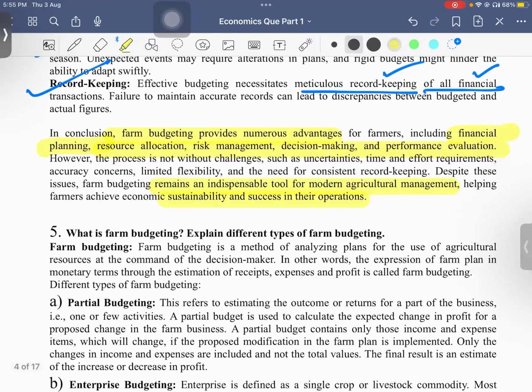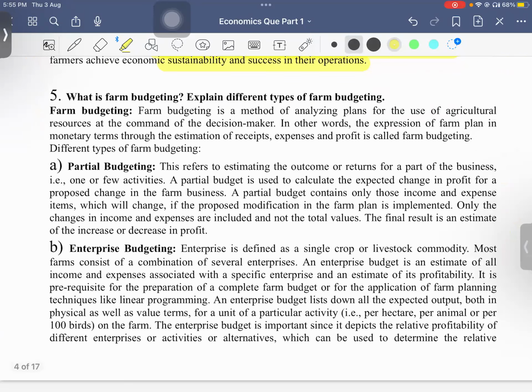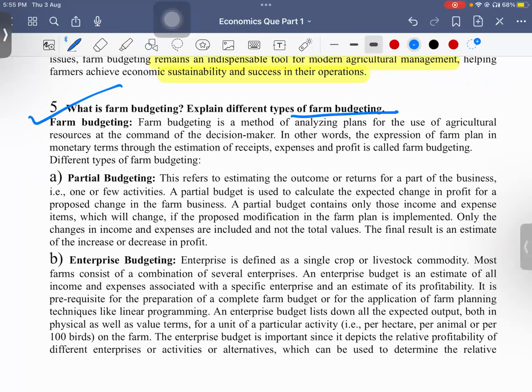Okay. So next is, what is farm budgeting? Explain different types of farm budgeting. So in farm budgeting, we have only two, three types of questions. So all this we are discussing in less than 5 minutes. Going very fast because I suppose you know all these things. That's why you are here.